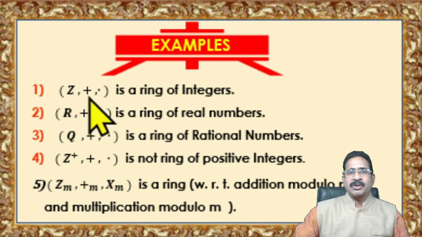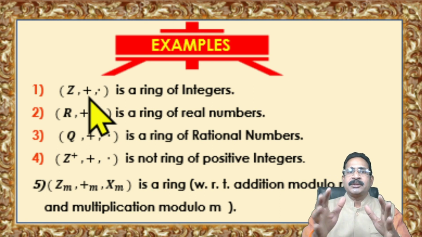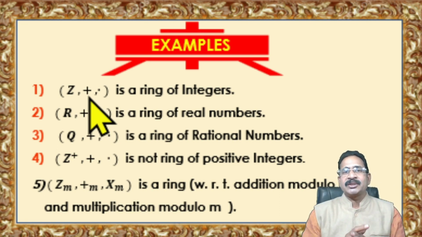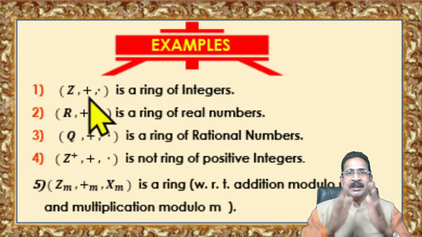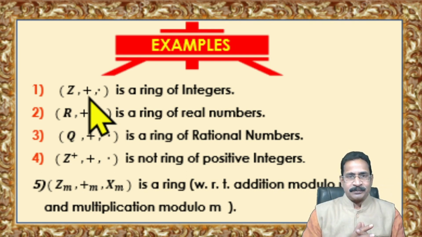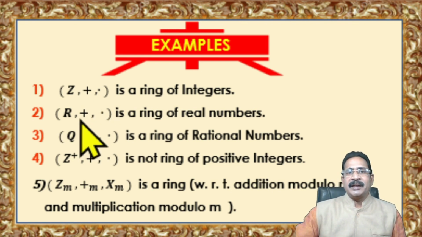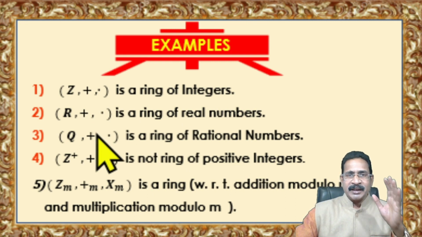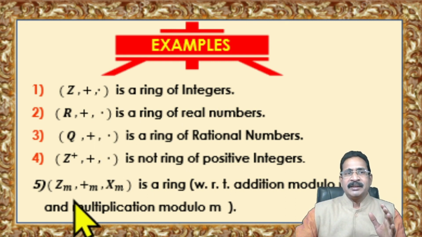(Z, +, ·) is a ring, that is, (Z, +) is an abelian group, (Z, ·) is a semigroup, and Z satisfies the distributive laws. So (Z, +, ·) is called the ring of integers. Similarly, real numbers with respect to plus and dot form the ring of real numbers, and Q with plus and dot is the ring of rational numbers.